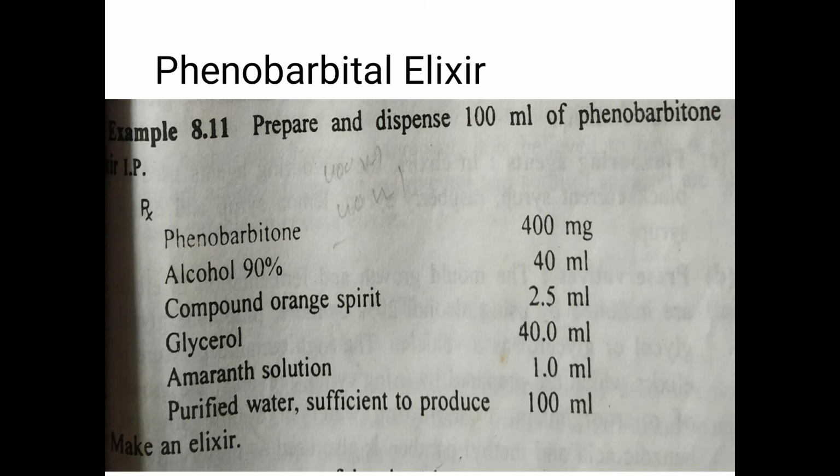The procedure: dissolve the phenobarbital in alcohol 90%, add the remaining ingredients like compound orange spirit, glycerol, and amaranth solution, and add sufficient quantity of water to make the required volume. The prepared elixir can be transferred into a bottle, labeled, and dispensed. This is the procedure for preparation of phenobarbital elixir.